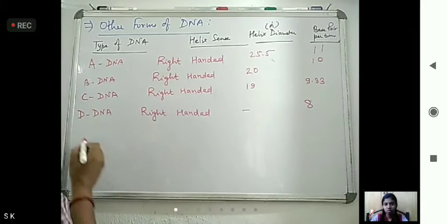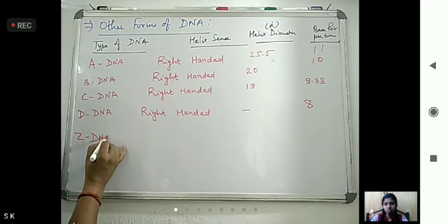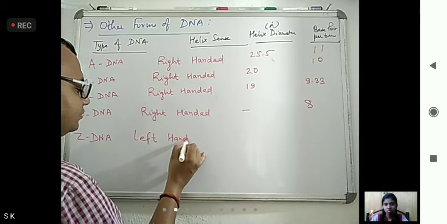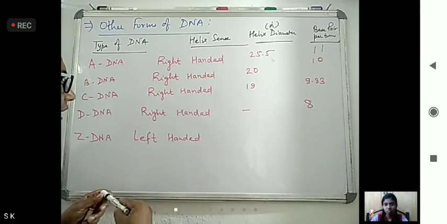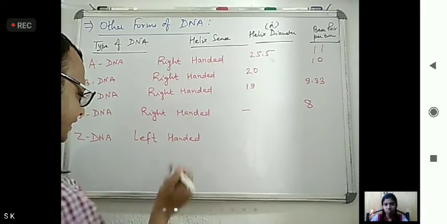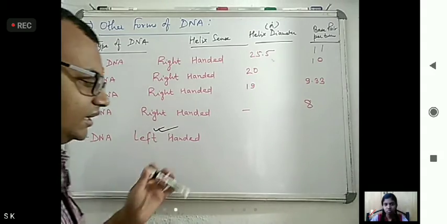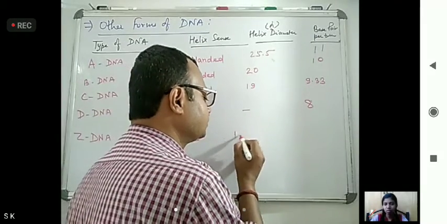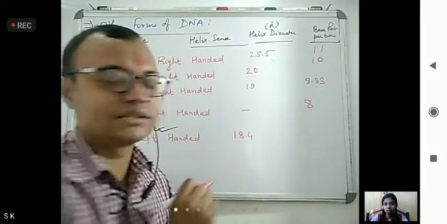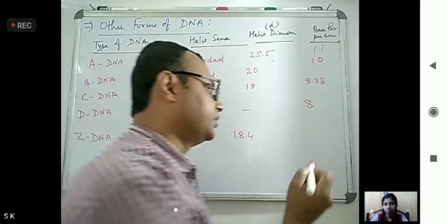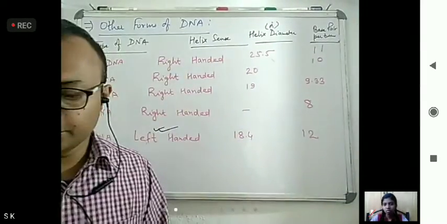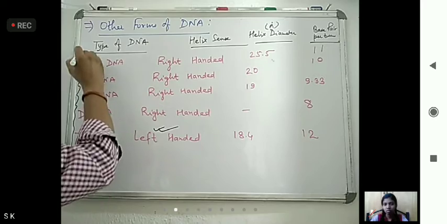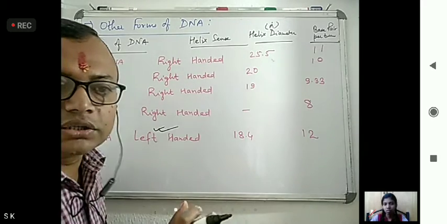Last is Z-DNA. That is different from these DNAs. It is left-handed. That is very important. Many times this question came: which DNA has left-handed helix sense? That is Z-DNA. This Z-DNA, which is left-handed, has a helix diameter of 18.4 angstrom, and base pairs per turn is 12.